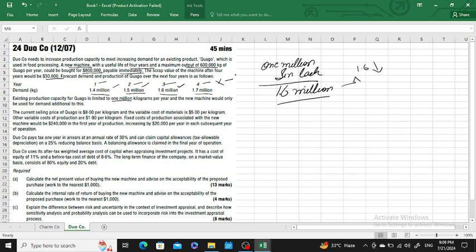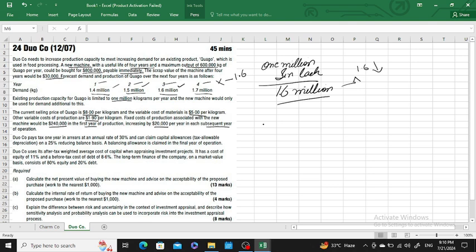Okay, sir. Then moving forward, the current selling price would be 8 per kg and the variable cost of the material is 5 per kg. Other variable cost of production is 1.9 per kg and the fixed cost associated with the new machine would be 2,40,000 in the first year and it would increase by 20,000 per year in each of the subsequent years of operation. Means, sir, in the first year our fixed cost would be 2,40,000 and similarly it would be increasing by 20,000 each year.